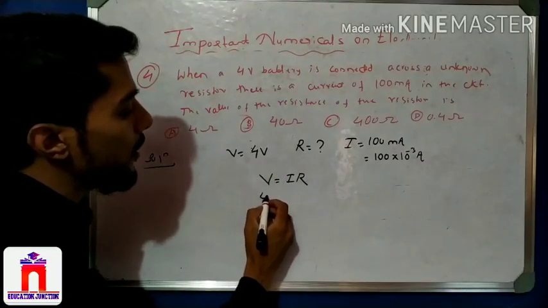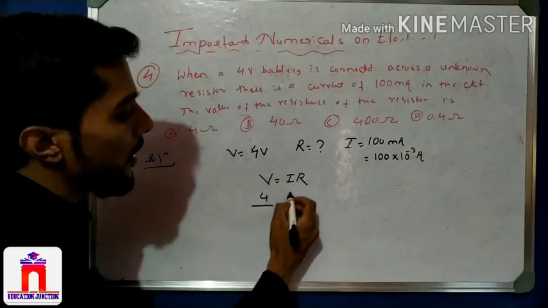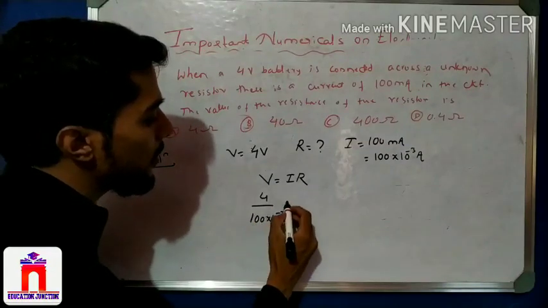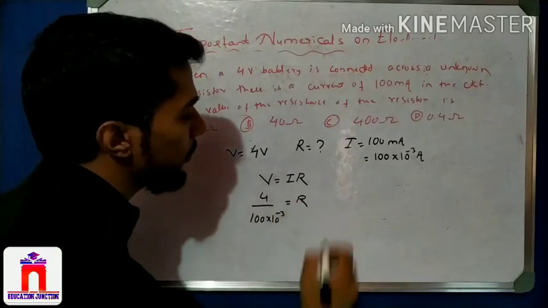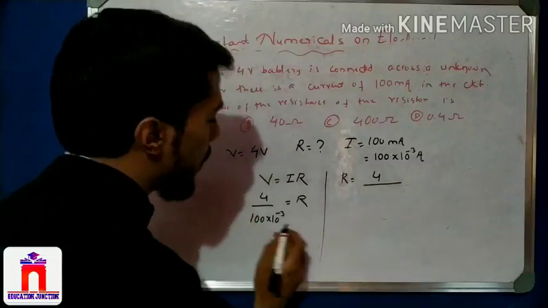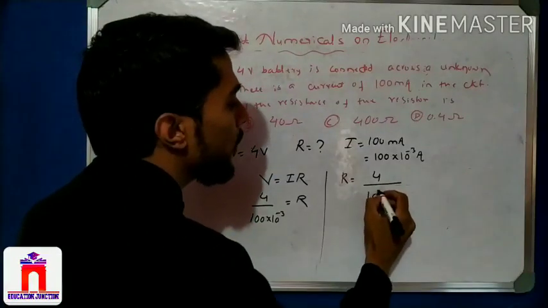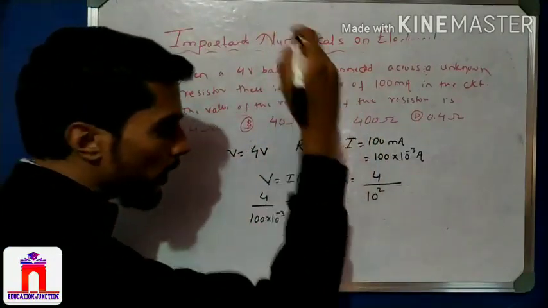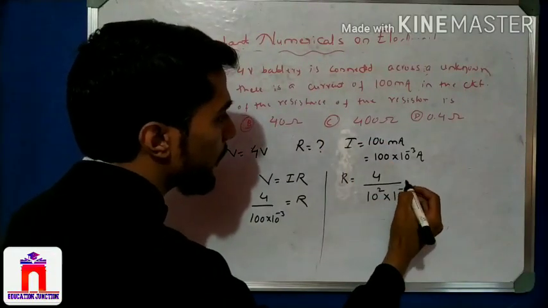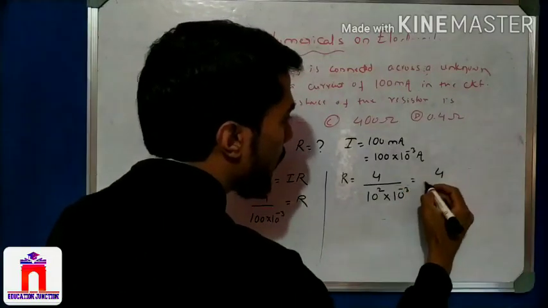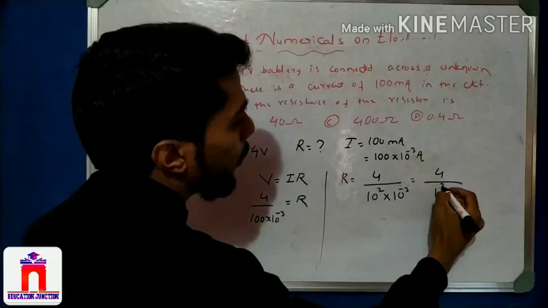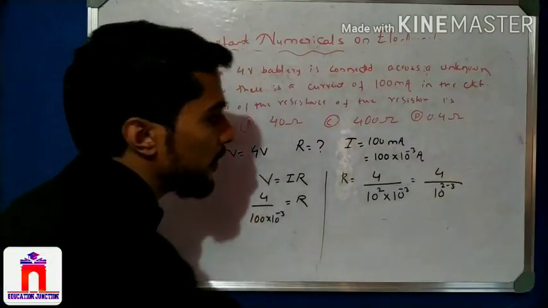We know that V is equal to 4, current is 100 into 10 to the power minus 3, equal to R. Next, R is equal to 4 divided by 100, and 100 is nothing but 10 to the power 2, into 10 to the minus 3. So here 4 divided by 10 to the 2 minus 3.